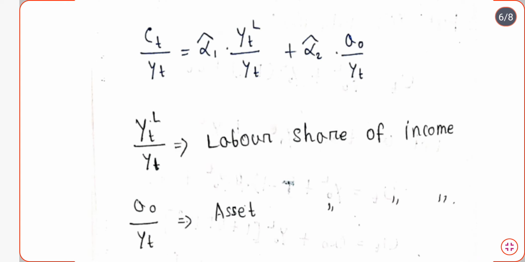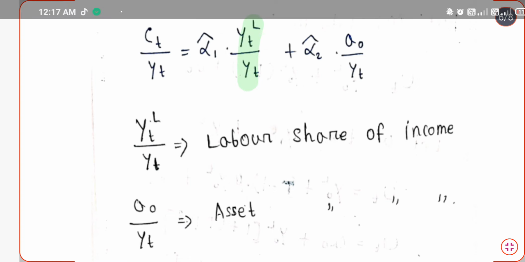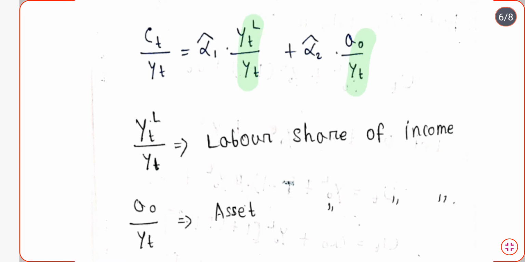Now this is the equation. What is happening here actually? This portion is growing, this portion is also growing, and they are growing at a very close proportion to each other. What do I mean by close proportion? Suppose this labor share of income is growing at 4 units.